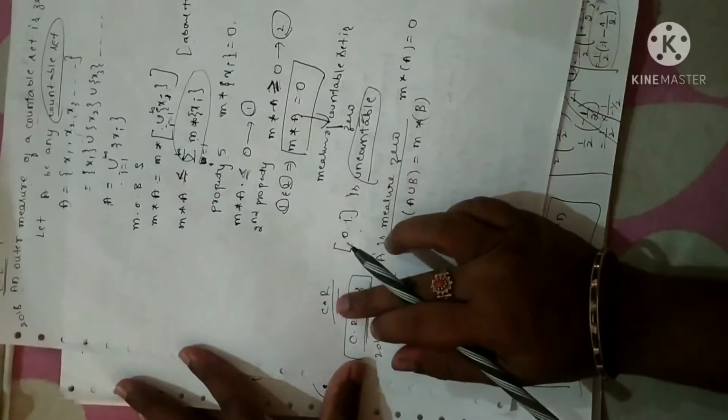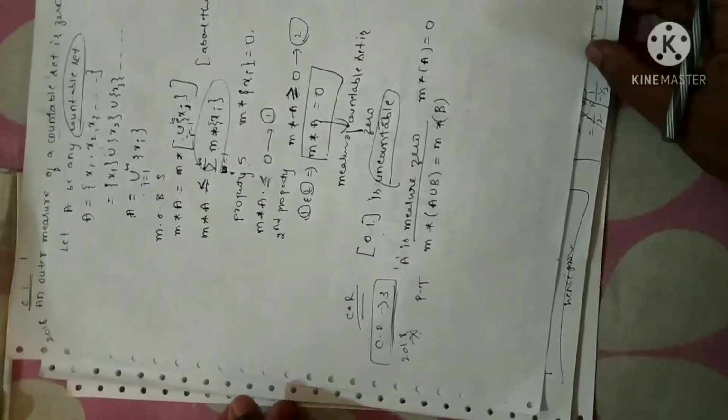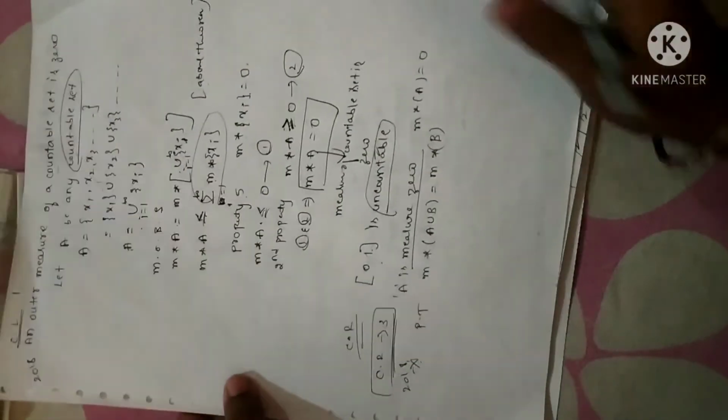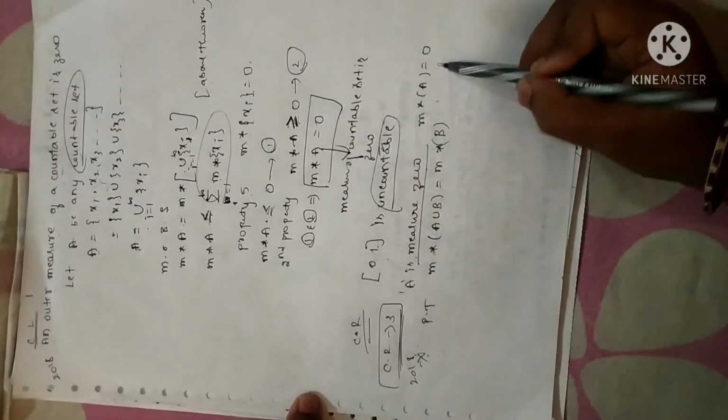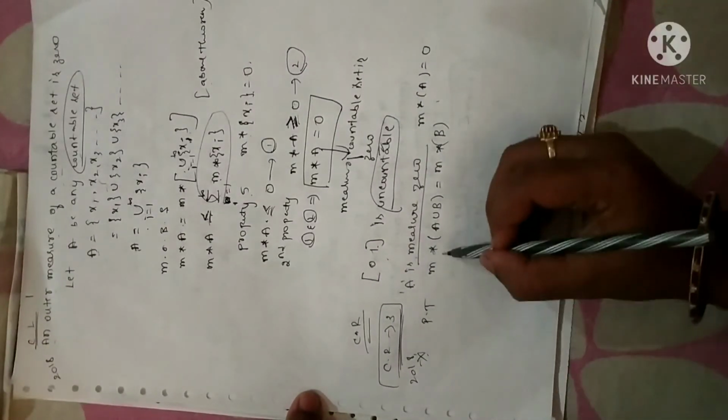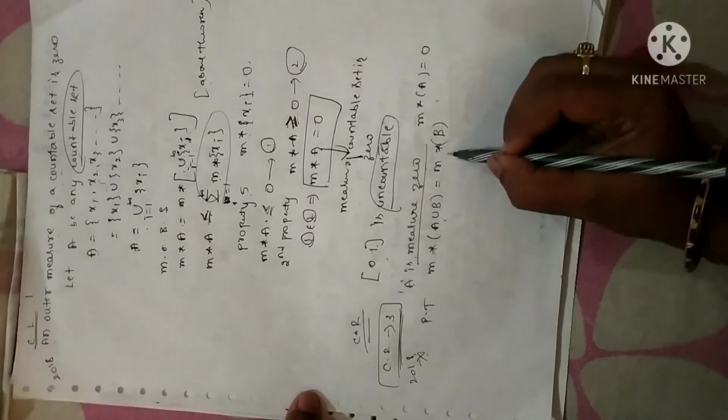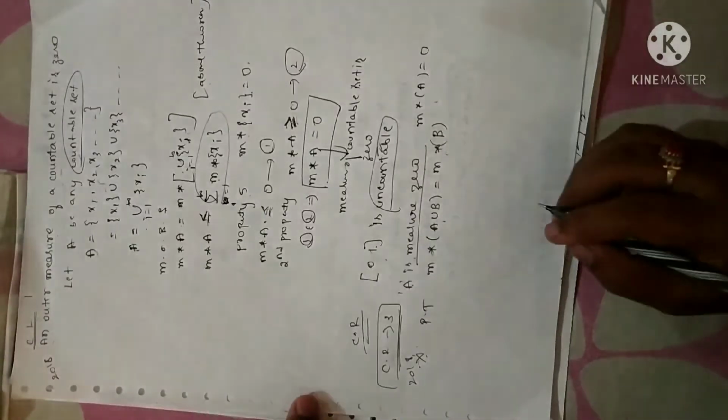Now corollary 2 says that 0, 1 is uncountable. So remember the statement. Corollary 3 says that for any set A which has measure 0, that is M star of A is equal to 0, we have to prove M star of A union B is equal to M star of B for any set B.